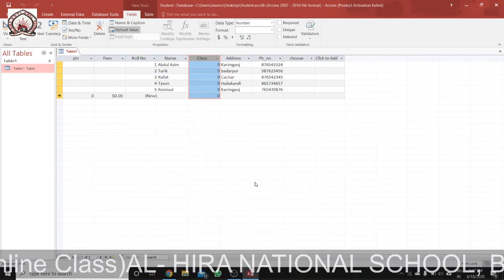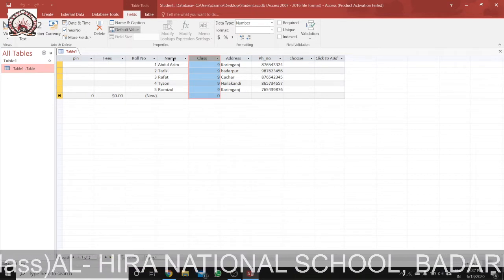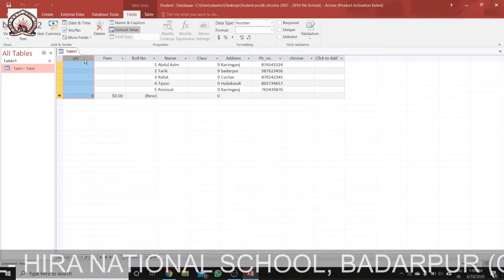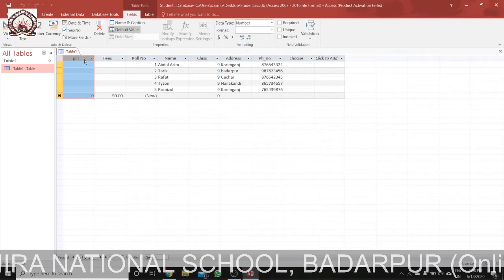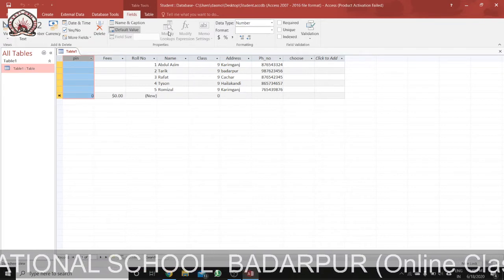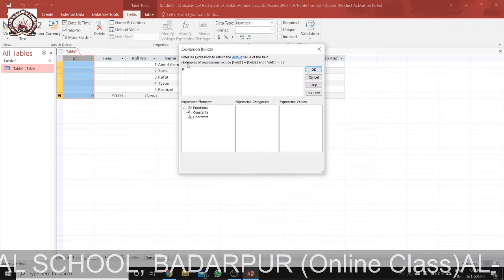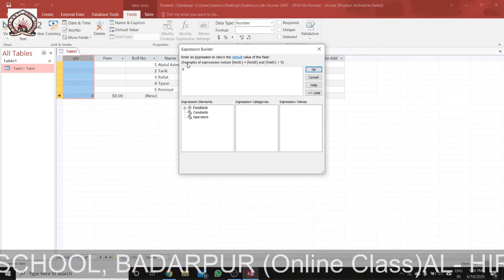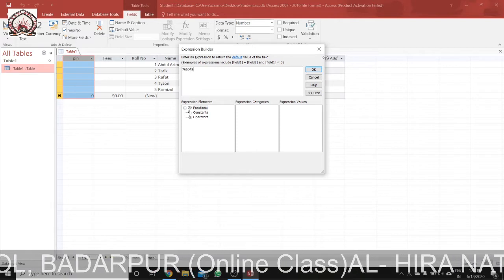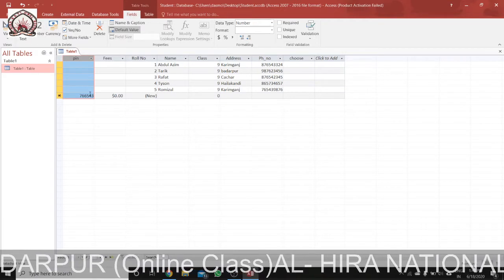Now how to add a default value to a field? We can add a default value by clicking on the column header, then clicking on the field tab. Under the field tab, in the properties group, default value is there. Then we can set a default value. Suppose this was a pin, so I am setting a default value like 766543. You can see here the default value has come.